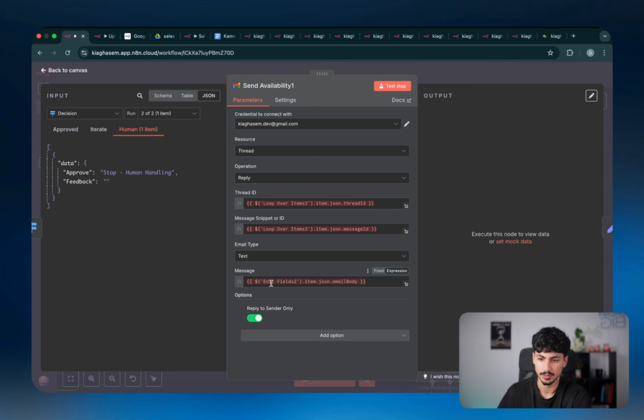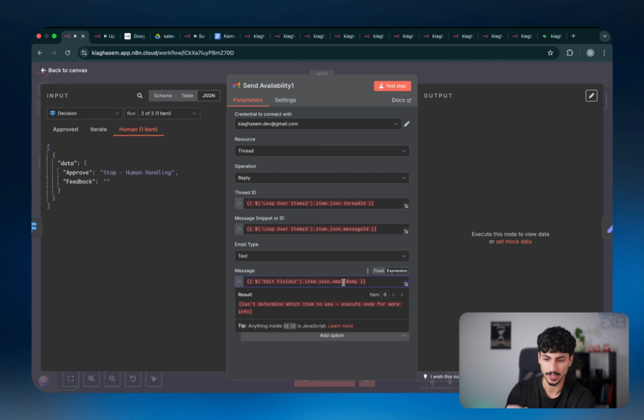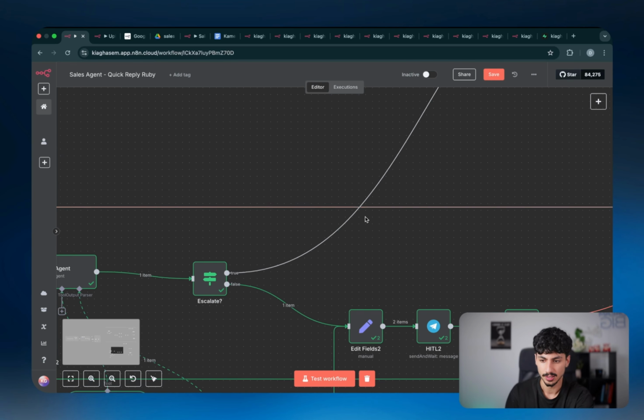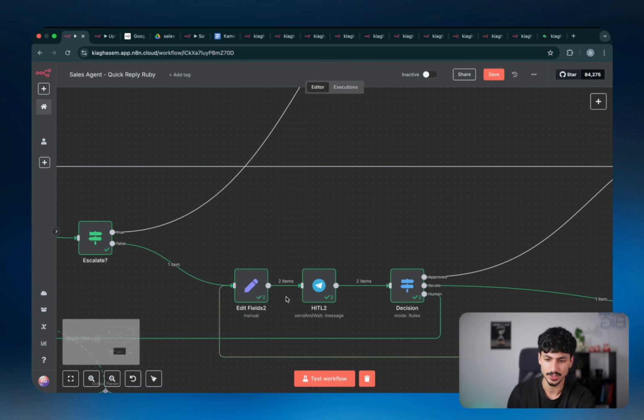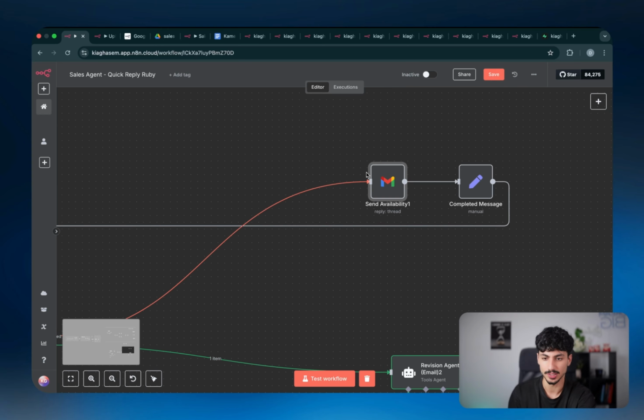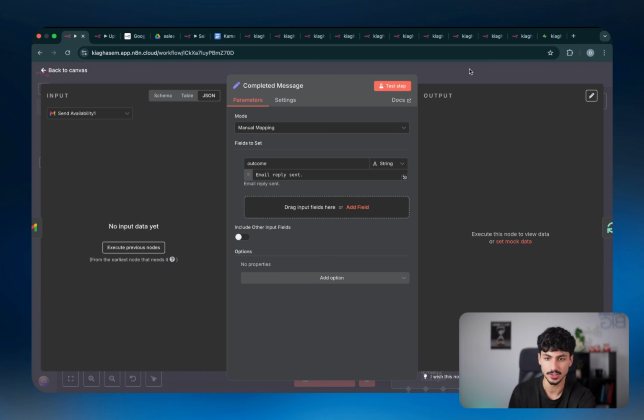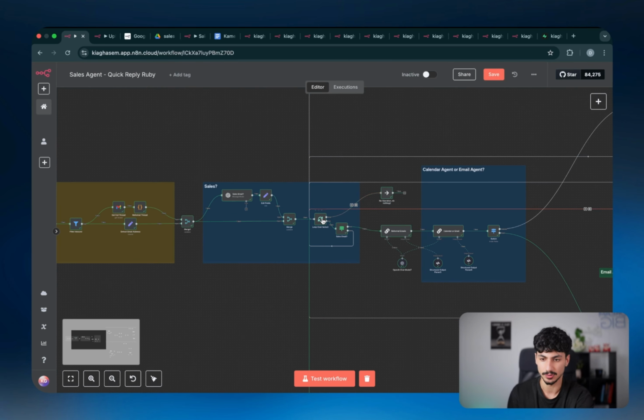And then for the actual message of what we're sending through, we're just sending through the actual email body that we defined over here, whether that comes from the AI agent or whether that comes from the revision agent. So once that email gets sent off, we just have the completed message and then it's going all the way back to the next email.